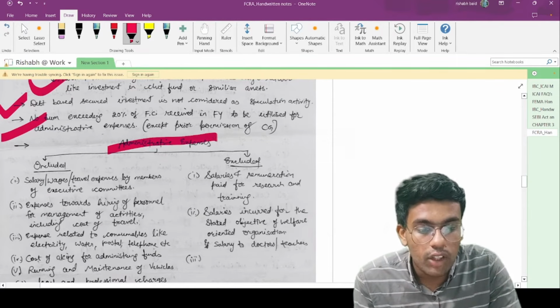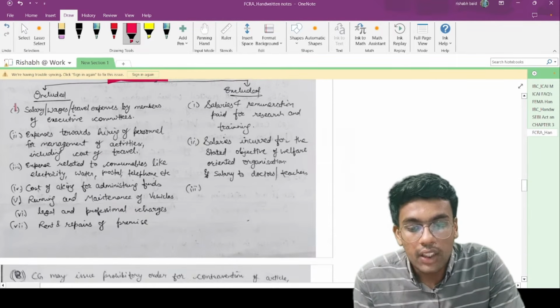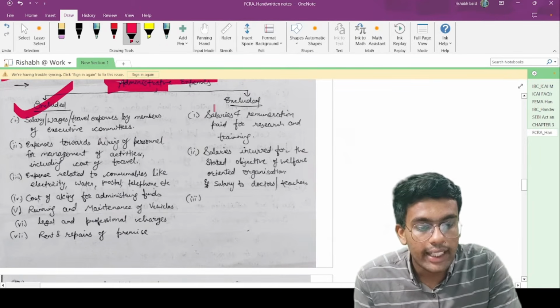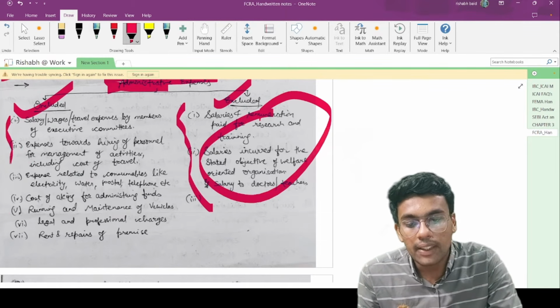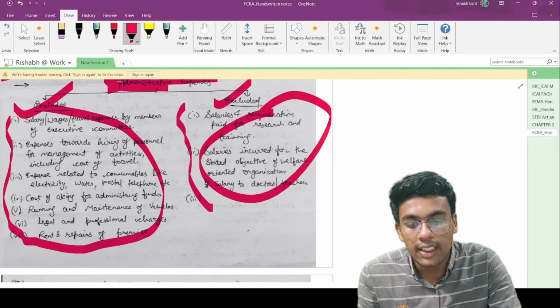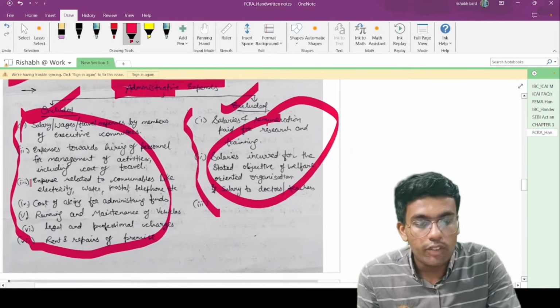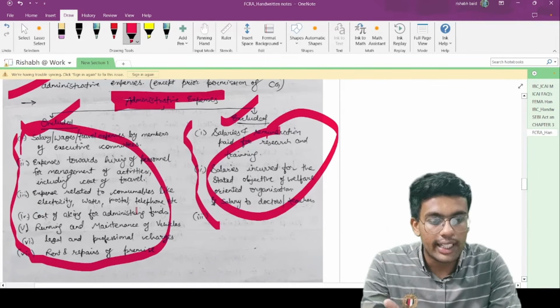Now, what is the meaning of administration expenses? So admin expenses include these and exclude these. The remaining 80% can be spent on any of these two activities, but up to 20% can be spent on these 6-7 activities. So if you give it a read, you will be able to easily understand and bifurcate this.